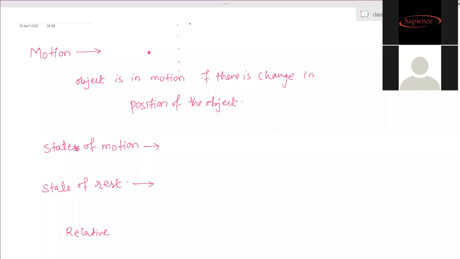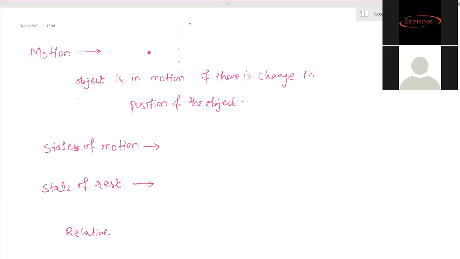So this means that motion, the state of motion and state of rest, are relative quantities. They are related to the fixed object we consider. With respect to any one object we are considering, if any other object is changing its position, then we can say that object is in motion, which we call a state of motion.